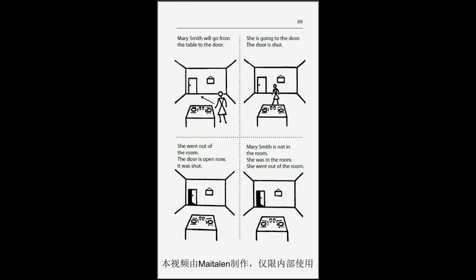Page 89. Mary Smith will go from the table to the door. She is going to the door. The door is shut. She went out of the room. The door is open now. It was shut. Mary Smith is not in the room. She was in the room. She went out of the room.